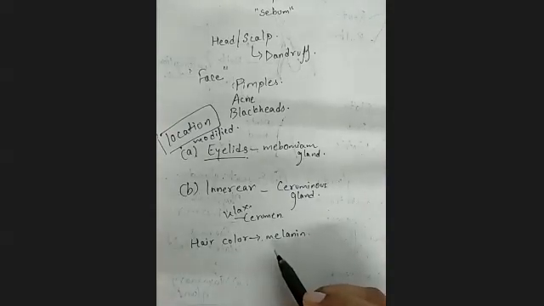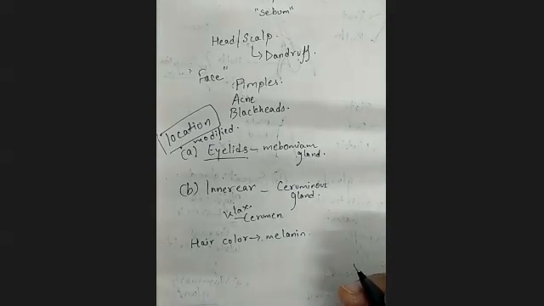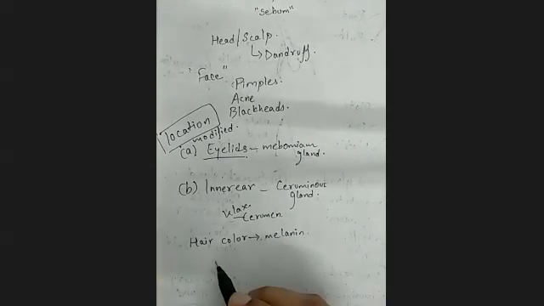That means a good amount of melanin is being produced. Similar for the skin also. If a person is dark, then that means melanin production is more. If they are somewhere in between, then it is very much adequate. And if it is very low, then the people are pale in color or very fair, if you say. So what happens is that our body suffers with a growth period.